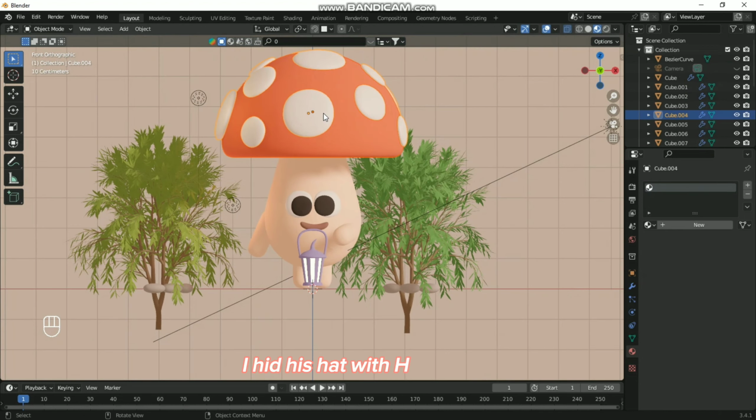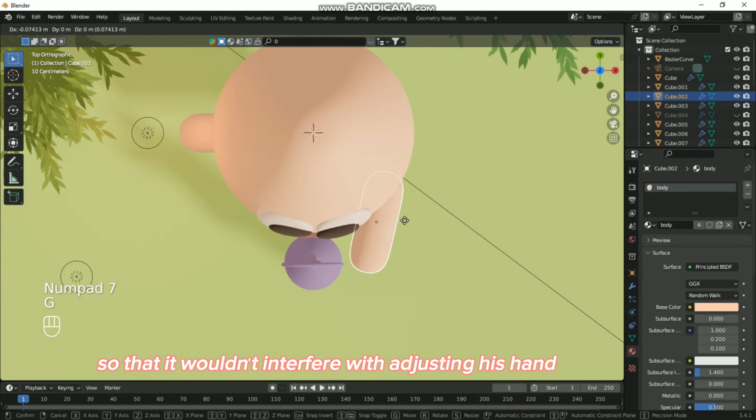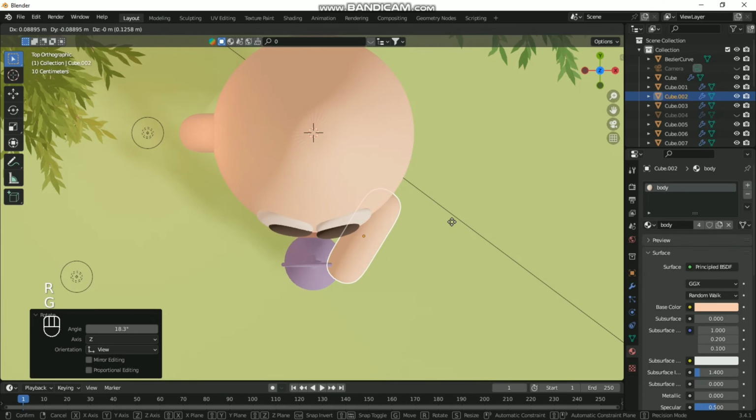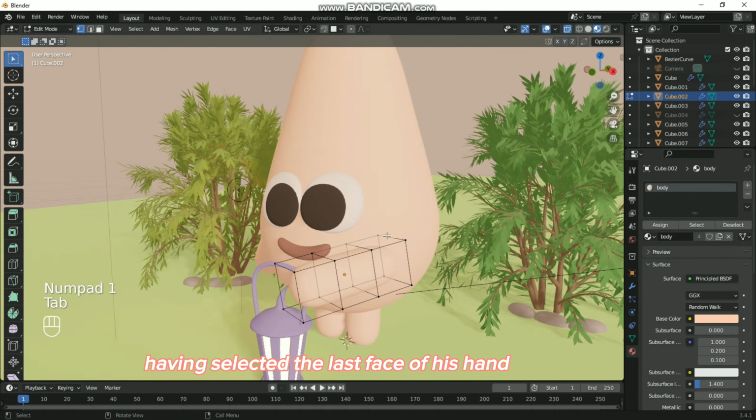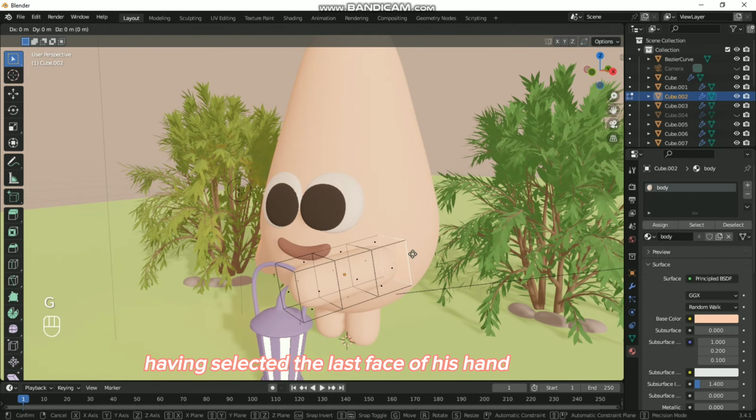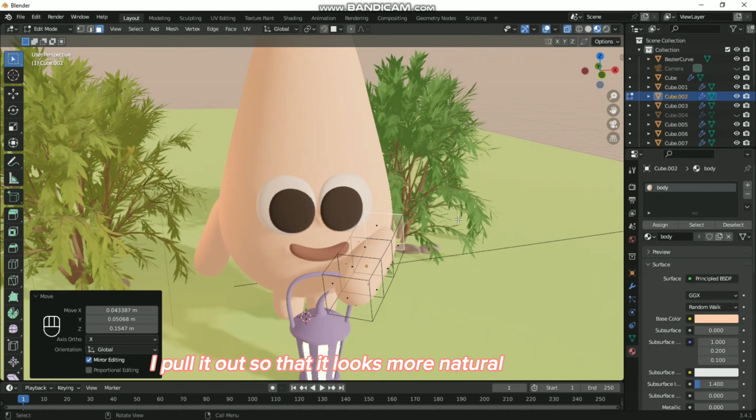I hid his hat with H so that it wouldn't interfere with adjusting his hand. Having selected the last facet of his hand, I pull it out so that it looks more natural.